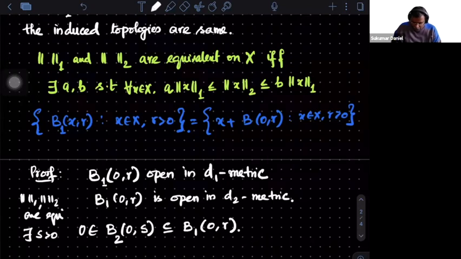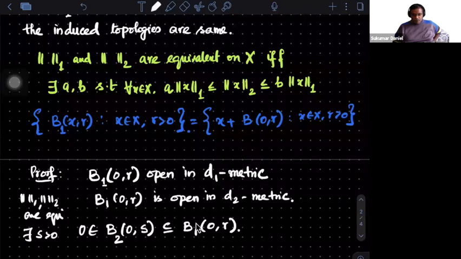Do you all agree with this statement? Once you understand this, then things are done. Those who have not done topology, even metric topology is enough in this discussion. If you have done a metric space or real analysis course, it is there.